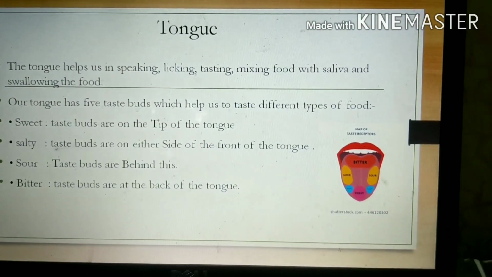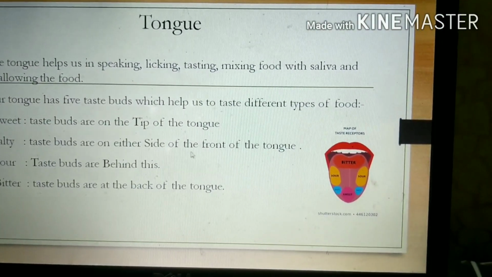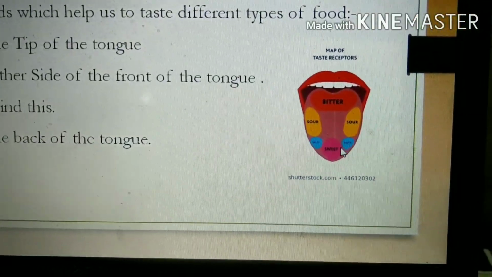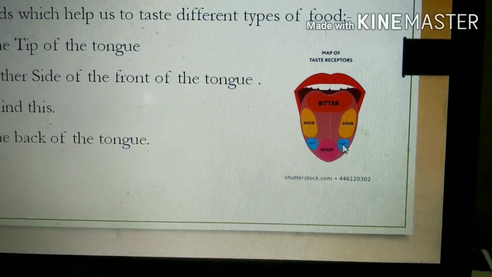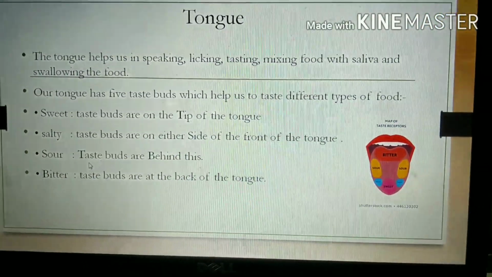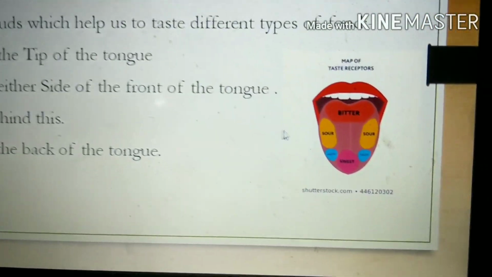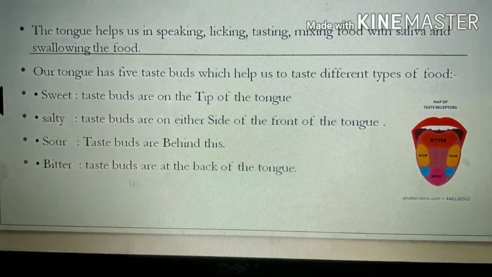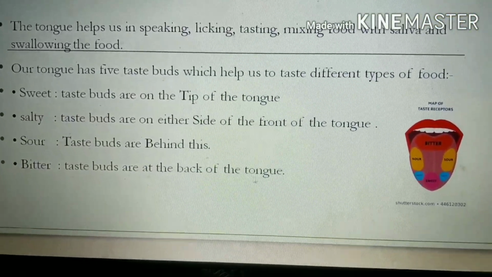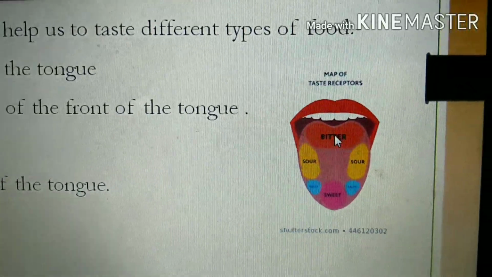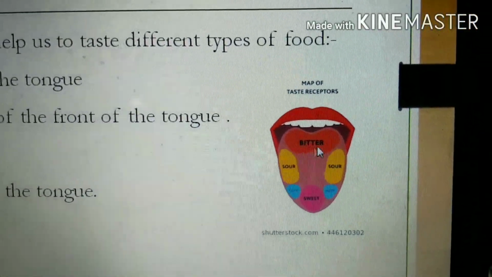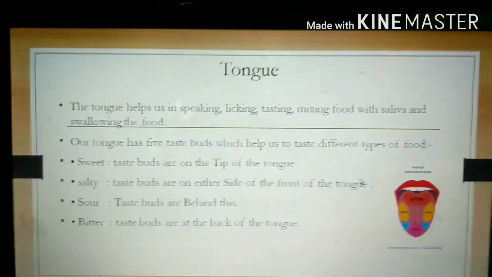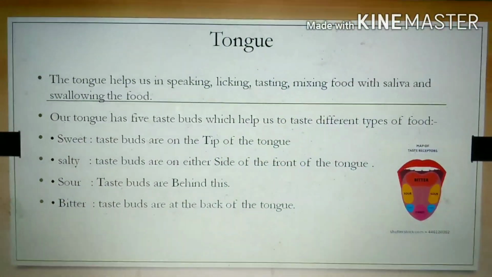Tip of the tongue. Then salty taste buds are on either side of the front of the tongue. See, these are salty taste buds. Then sour taste buds are behind this. Then bitter taste buds are at the back of the tongue. So now you know which taste buds lie where.